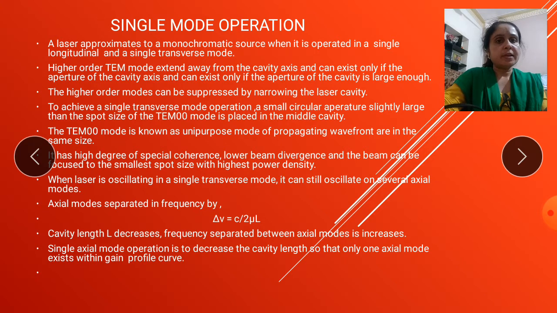When the length between the two apertures decreases, the separation of the axial modes increases.